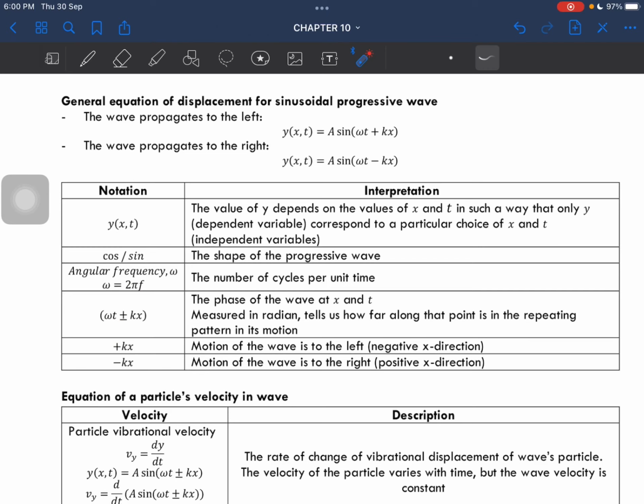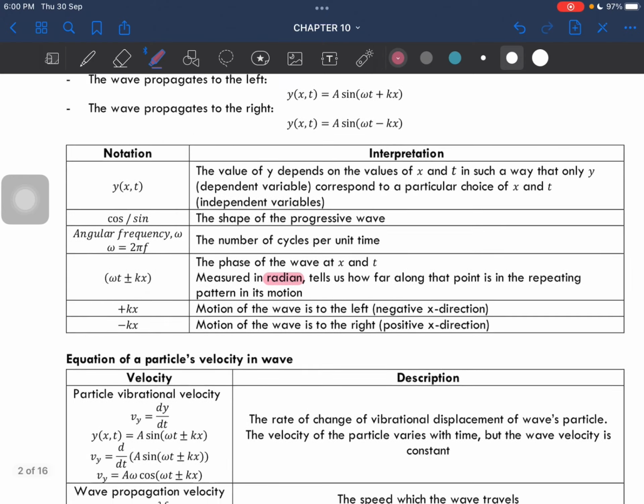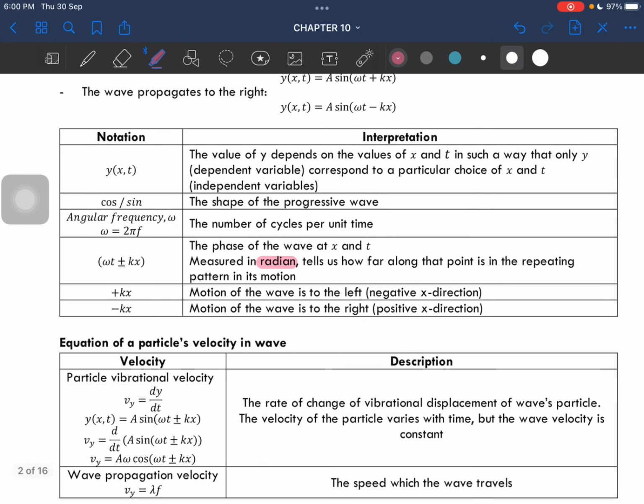Phase of the wave at x and t, at a specific value of x and t. Okay? So phase is measured in radian. This tells us how far along that point is in the repeating pattern in its motion. Okay? So it tells us how many patterns repeat in that motion. Okay? So positive kx is moving to the left, negative x direction, where negative kx is moving to the right.